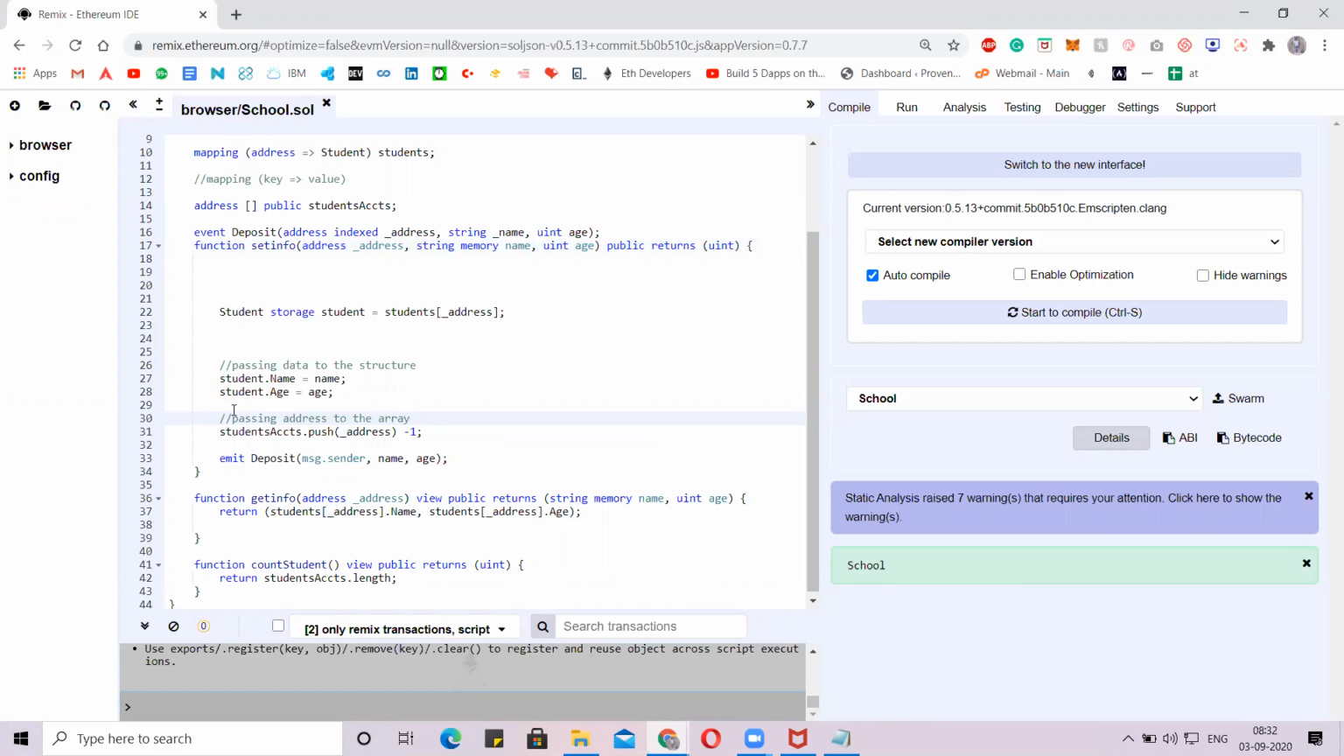Now, where are we assigning the data to the address? Can anyone tell me? We have the basic three functionalities. We are storing the address of the student here. We are passing the input data like name and age to the structure. And one thing is left: we have to assign the data, like when we call that address, we need to get that data. How?